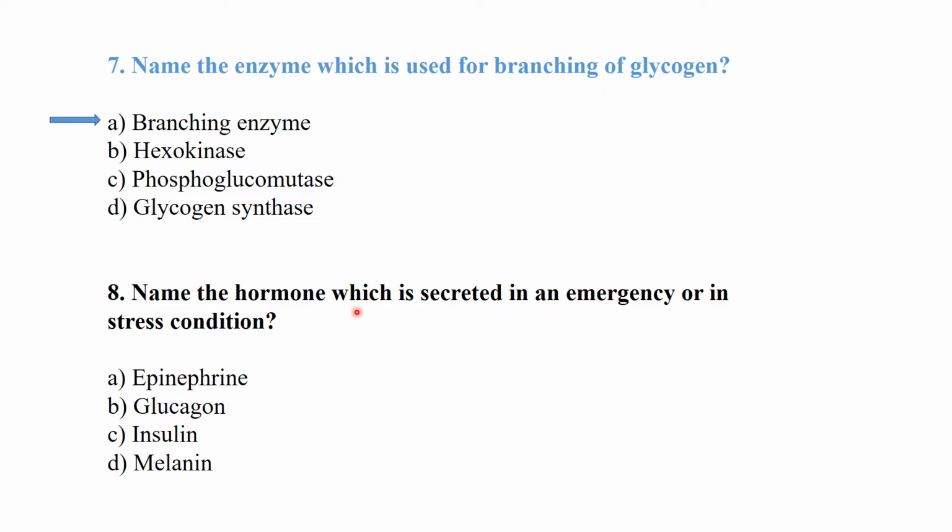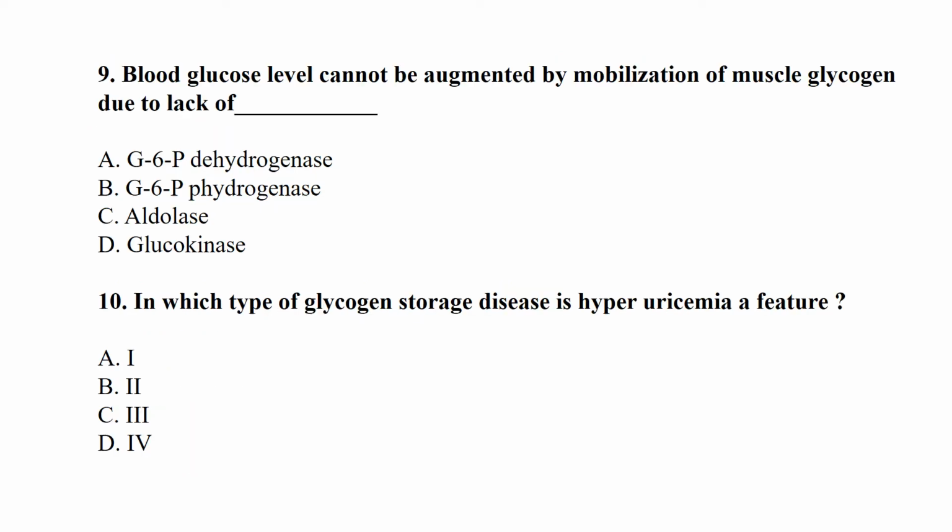Name the hormone which is secreted in an emergency or in stress conditions. So it is epinephrine. Blood glucose level cannot be augmented by mobilization of muscle glycogen due to lack of glucose 6-phosphatase. In which type of glycogen storage disease is hyperuricemia a feature? So type 1 glycogen storage disease is characterized by hyperuricemia.